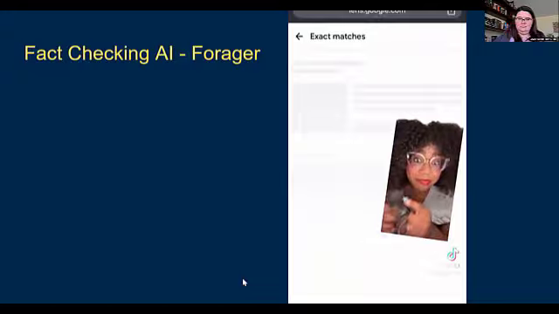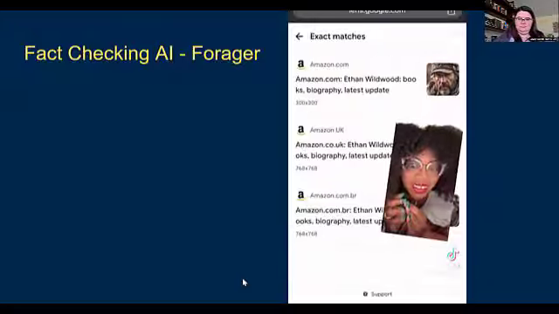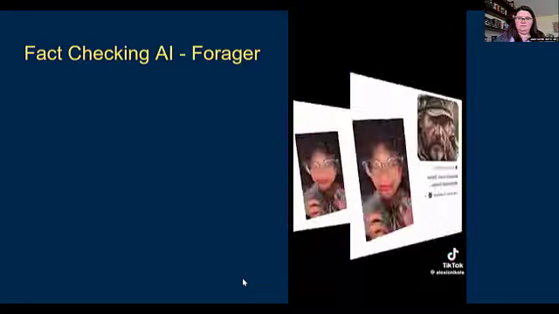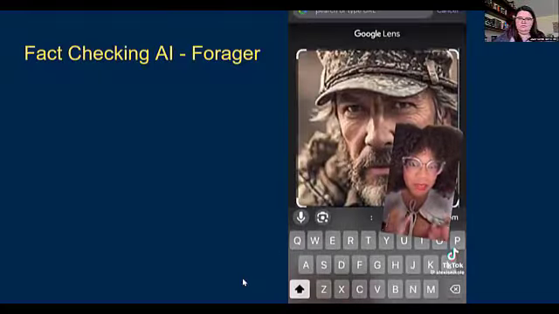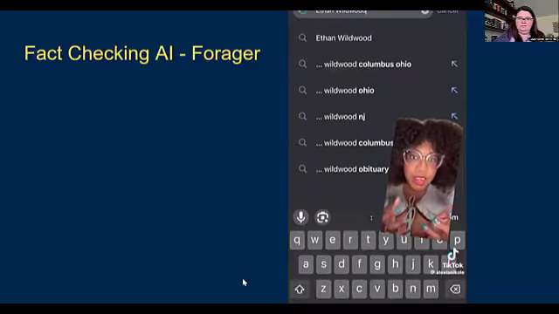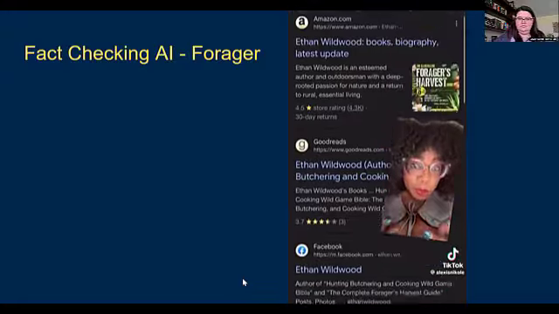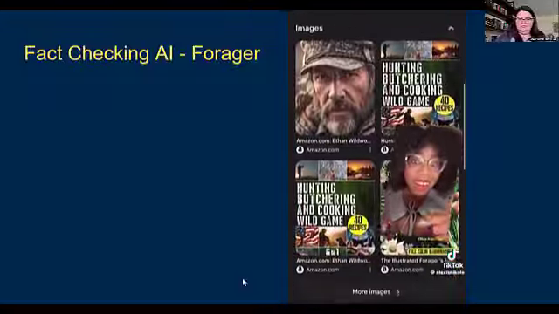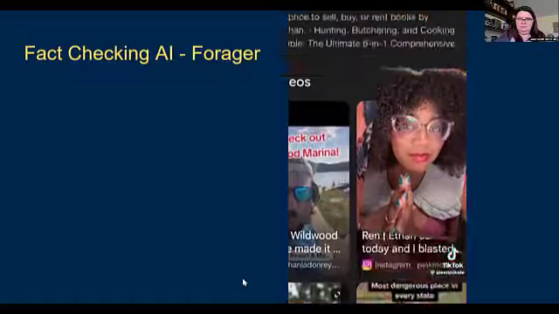The only thing that came up was a link to the book that we just got the picture from, and nothing else, just these books that were listed on the page we just came from. Things are feeling suspicious. Okay, what happens if I just type in his name? Ethan Wildwood. Seems pretty unique. It should surely turn up some articles or a local news appearance. Nope, just those books, just the book that we just saw, and also one about hunting and butchering. And then there seems to be nothing else.